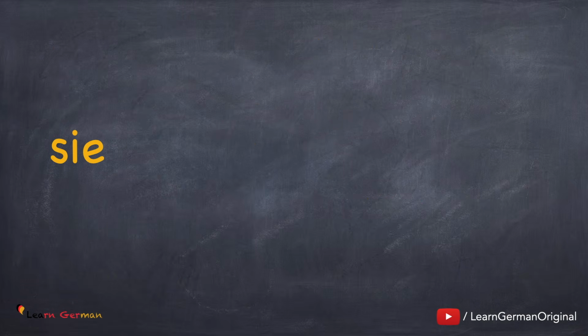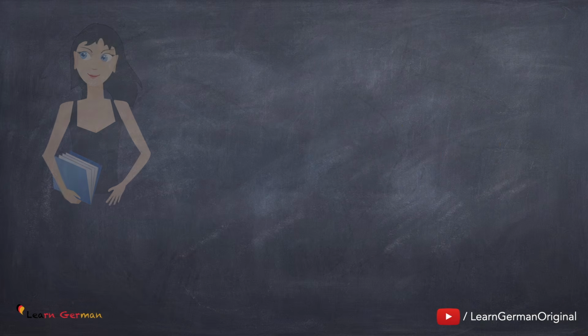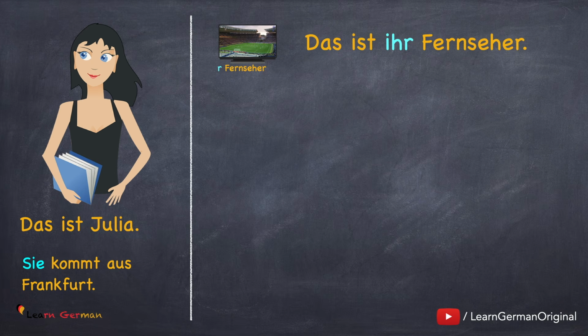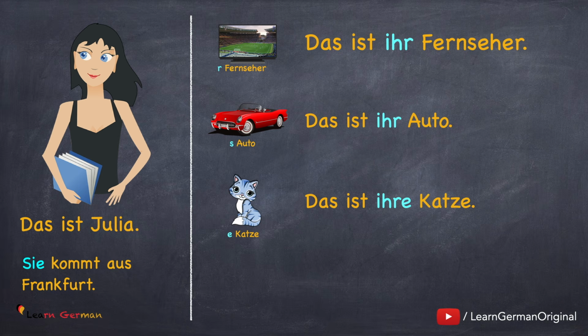The next singular pronoun for feminine is sie, and the possessive articles in nominative are ihr or ihre. Let's see how to use them. Das ist Julia. Sie kommt aus Frankfurt. Das ist ihr Fernseher. Das ist ihr Auto. Das ist ihre Katze.